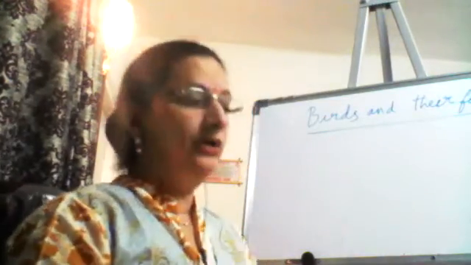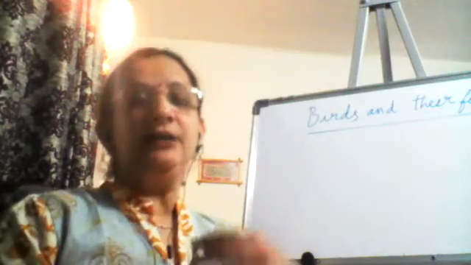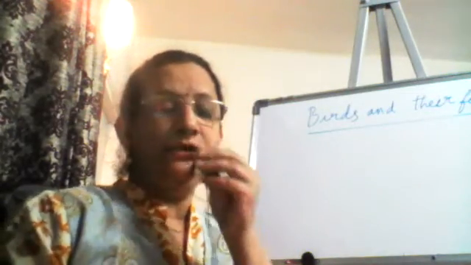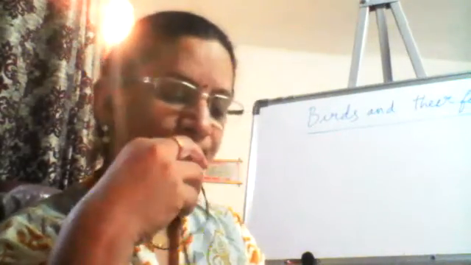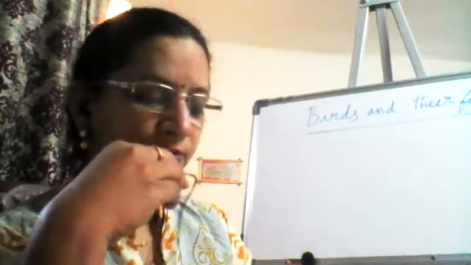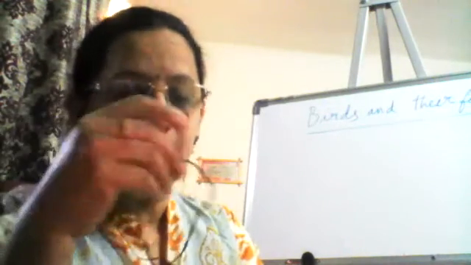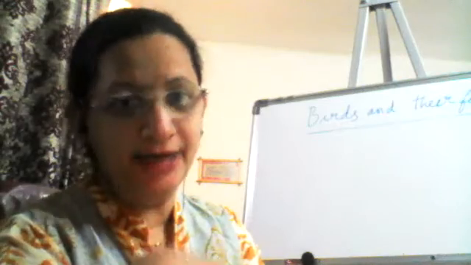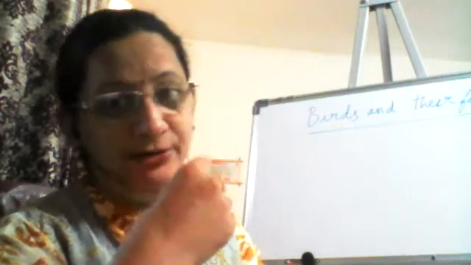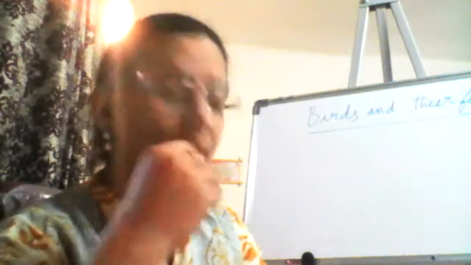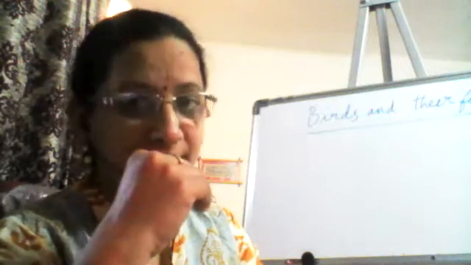So last class, what did we learn? We have learned about the body parts of a bird. And before we learned the body parts of the bird, we studied how the unique features of the birds help them to fly. How are the birds able to fly? Are we able to fly? No, we are not able to fly. Only birds can fly. So this we have learned in our last class.